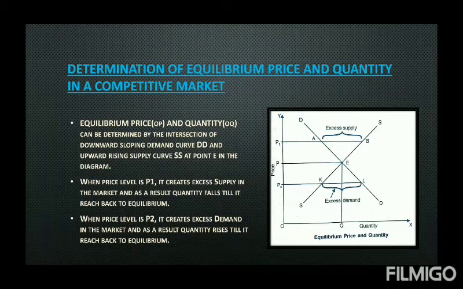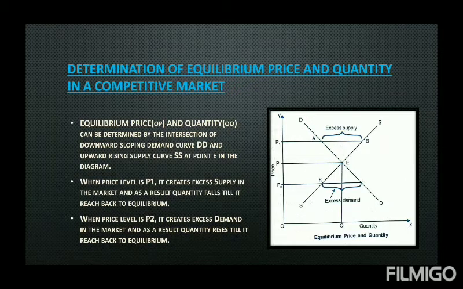So equilibrium price is that price where the quantity demanded equals quantity supplied. And as a result, whenever we move away from this, it will automatically come back. So this is how equilibrium price and quantity in a commodity market is determined.